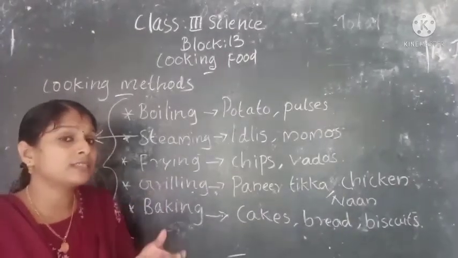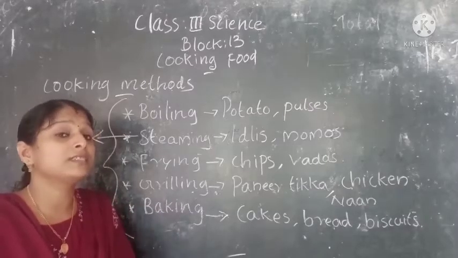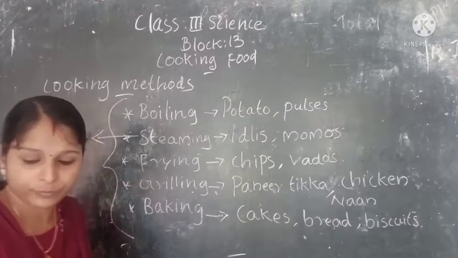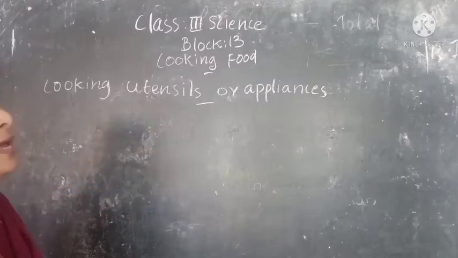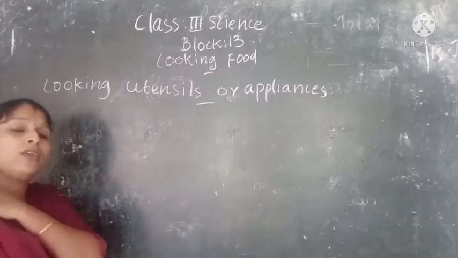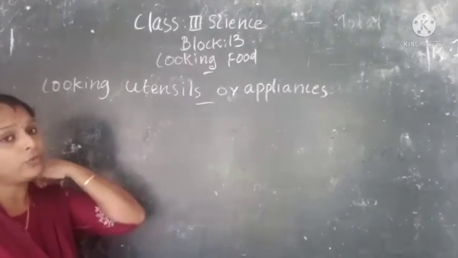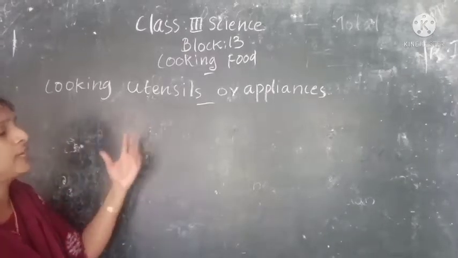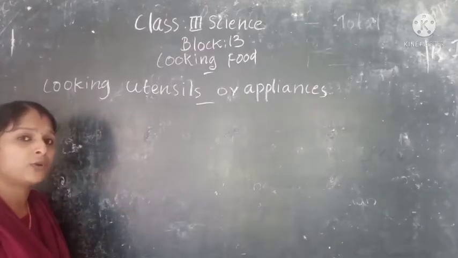Now let us discuss the cooking appliances and utensils used for cooking. We know for cooking food we need different kinds of utensils. Can you say some examples of utensils used for cooking?